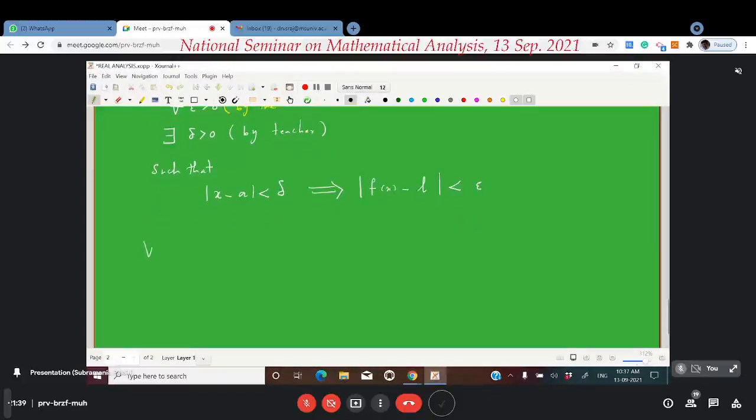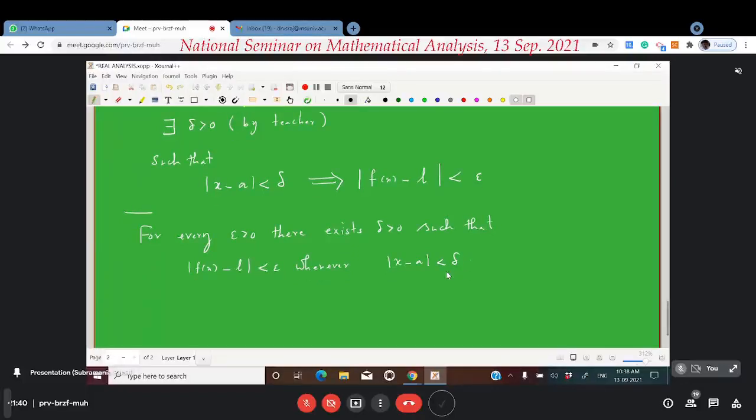Now in one line we can write this, maybe as in the textbook. That is, for every epsilon greater than 0, there exists a delta greater than 0 such that modulus of f of x minus L is less than epsilon whenever the distance of x from A is less than delta. I am making a small mistake here, I will correct it.